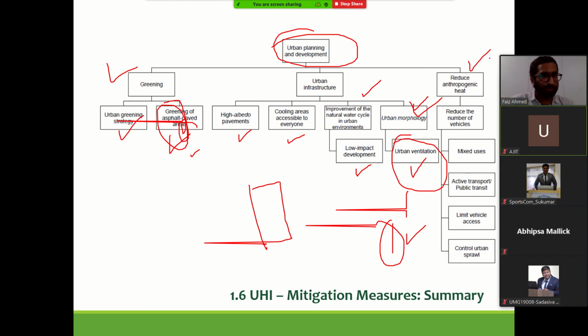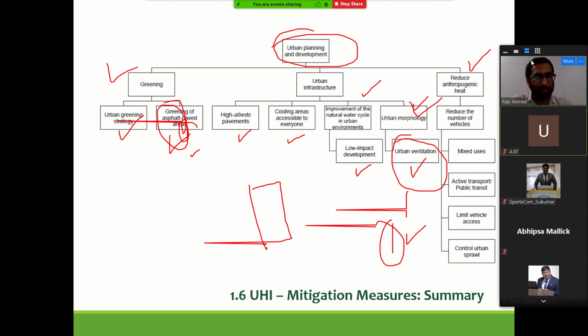And of course, the last thing is anthropogenic heat, reducing anthropogenic heat. Getting rid of old transport systems, coming out with newer fuel run systems, electric systems, and so on, so that the anthropogenic heat is brought down.